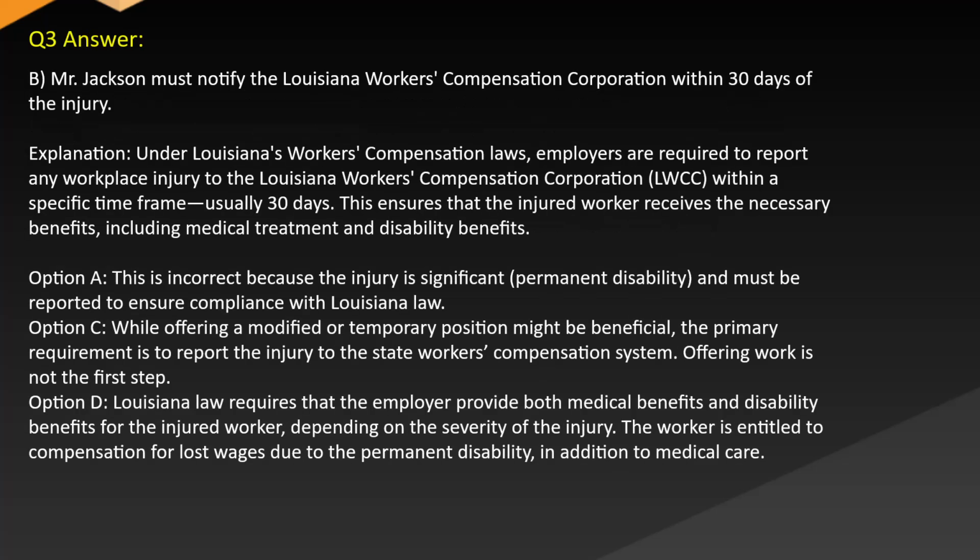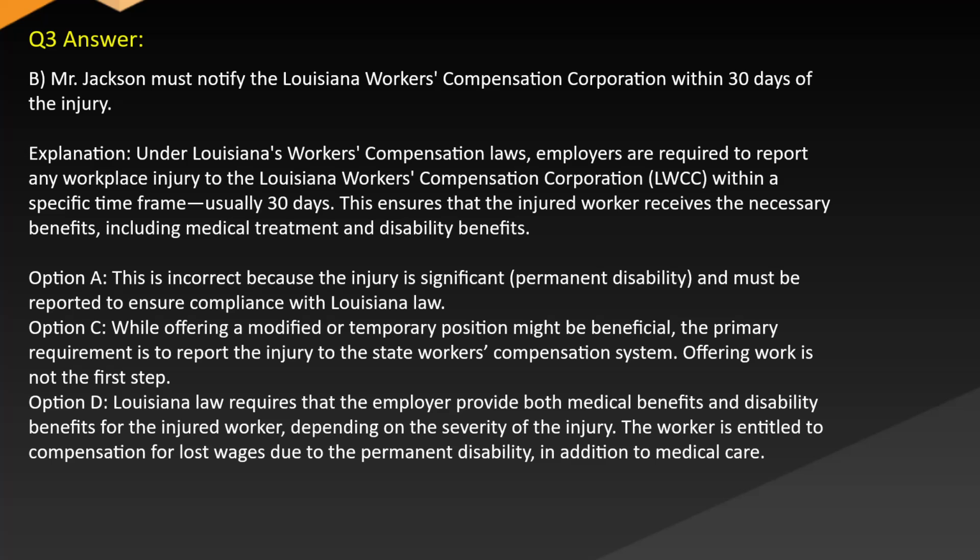Answer: B. Mr. Jackson must notify the Louisiana Workers' Compensation Corporation within 30 days of the injury. Explanation: under Louisiana's workers' compensation laws, employers are required to report any workplace injury to the Louisiana Workers' Compensation Corporation within a specific time frame, usually 30 days. This ensures that the injured worker receives the necessary benefits, including medical treatment and disability benefits.